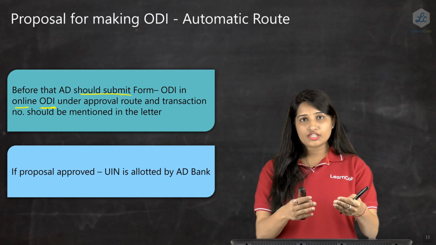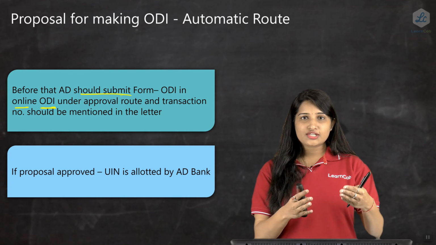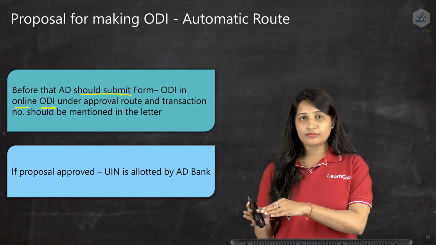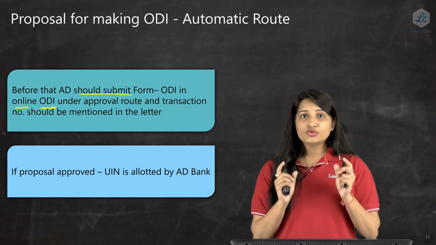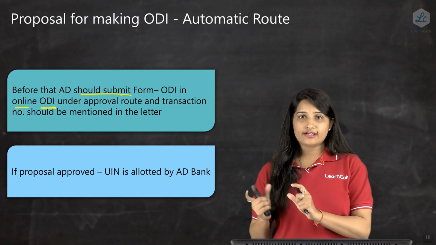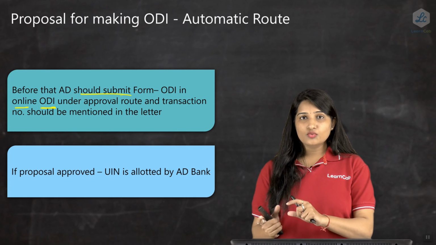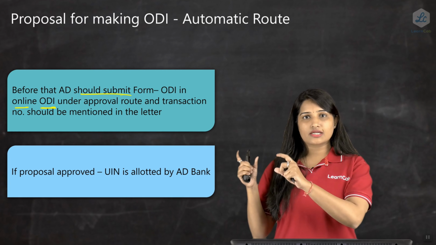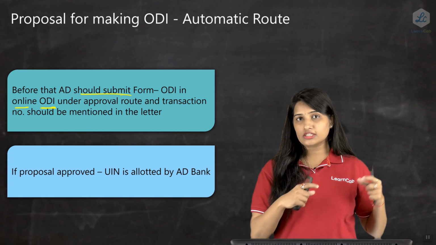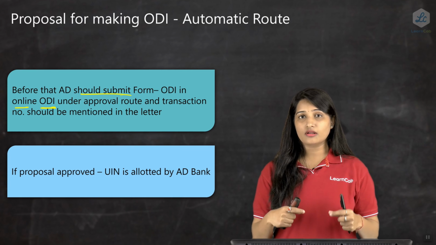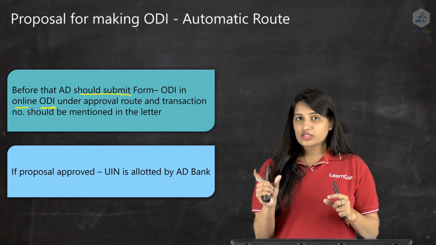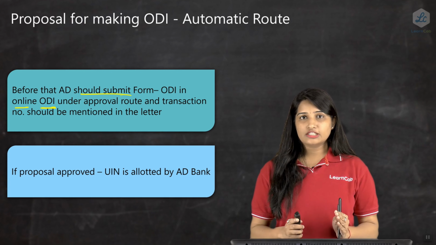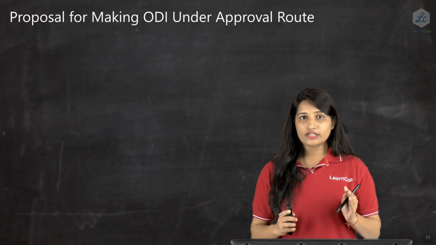So they need to approach HDFC, and once they approach HDFC, all the documents are scrutinized and handed over to RBI. RBI will generate a UIN number, which is called a unique identification number, and this unique identification number is only for the XYZ company which is outside India, and it will be allotted to all the 3 people here in our example. So all the 3 residents will get a particular unique identification number. This is all about the procedure of an ODI under automatic route.